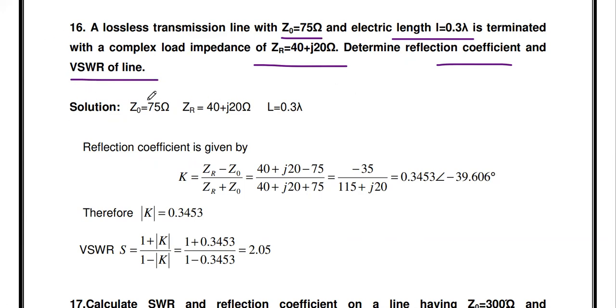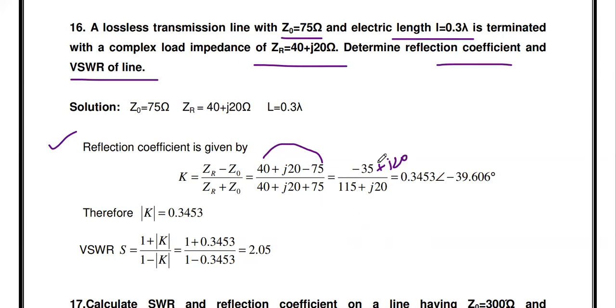So here Z0 is given, ZR is given, length is given. In order to find out VSWR, first we have to find out the reflection coefficient. The reflection coefficient, you know the formula, ZR minus Z0 by ZR plus Z0. So you substitute the ZR value: 40 plus J20 minus 75 divided by 40 plus J20 plus 75. Adding the real parts, 40 minus 75 is minus 35. So here minus 35 plus J20 divided by 115 plus J20.